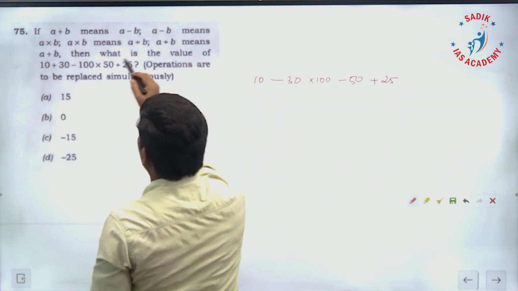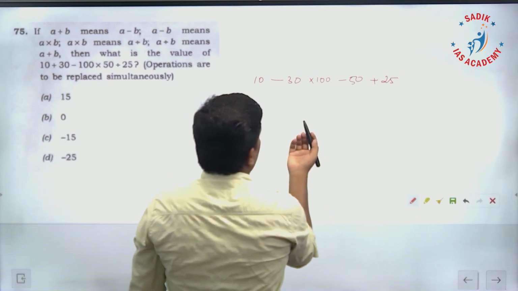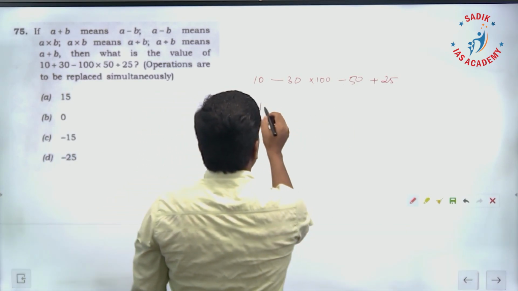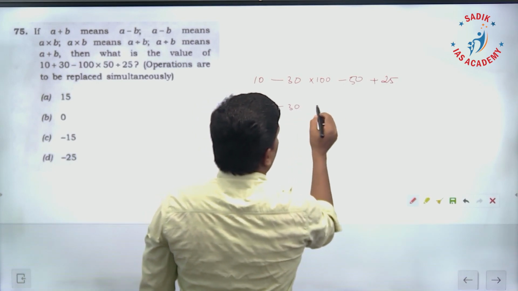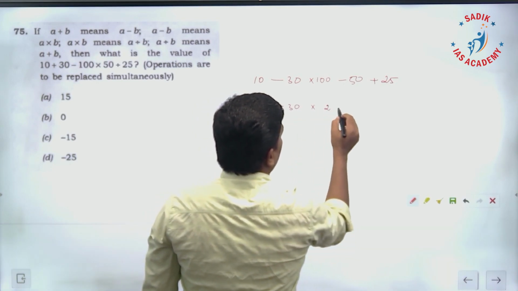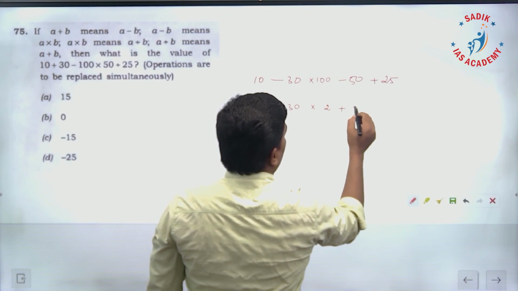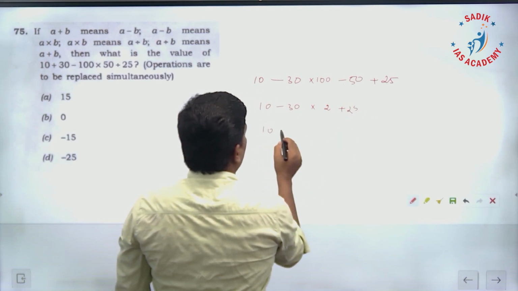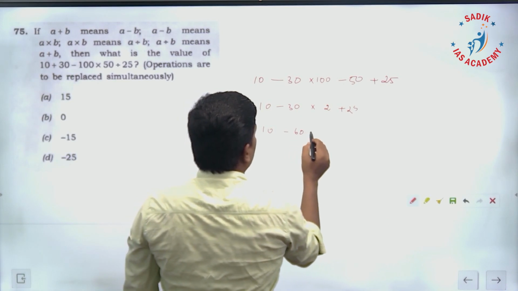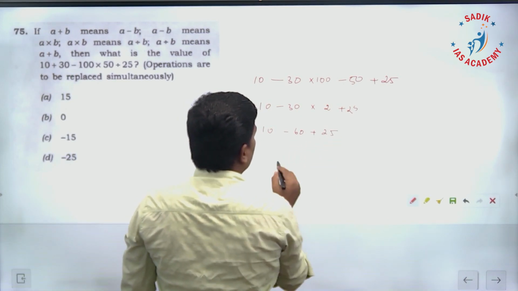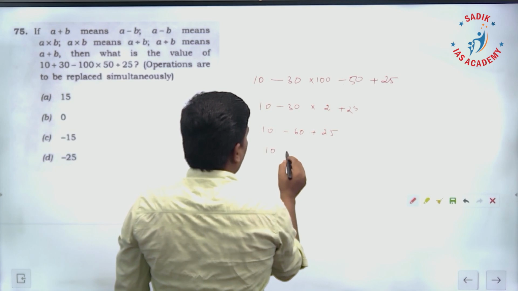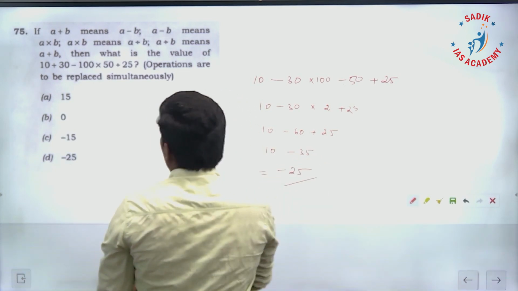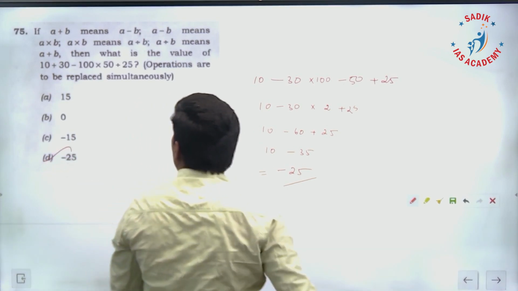Division means addition. Okay. So, now we just simplify using BODMAS rule and you will get the answer. First division, 10 minus 30 divided by 2 plus 25. Then multiply, it is going to be 10 minus 60 plus 25. Then addition, so it is 10 minus 35. So, it is going to be minus 25. So, the answer is minus 25, option D.